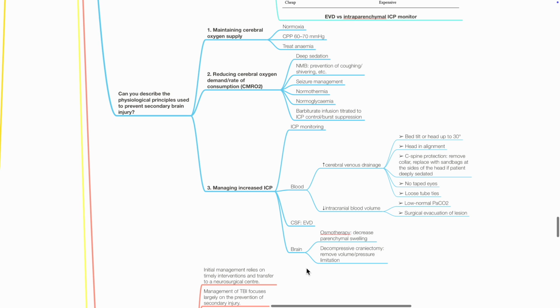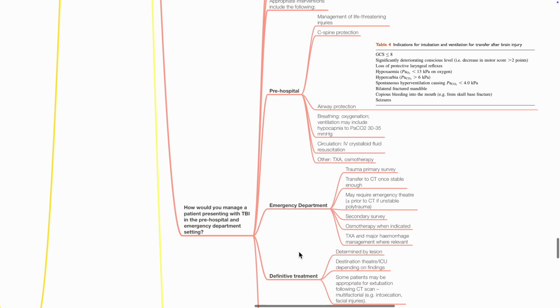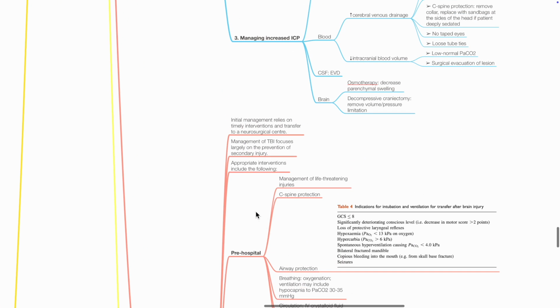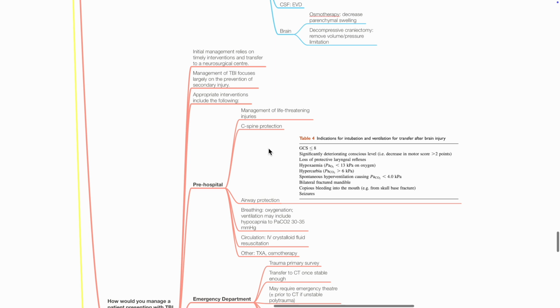How would you manage a patient presenting with TBI in the pre-hospital and ED setting? Initial management relies on timely interventions and transfer to a neurosurgical center. Management of TBI focuses largely on prevention of secondary brain injury. Appropriate interventions include, pre-hospital, management of life-threatening injuries, C-spine protection, and airway protection. Indications for intubation are included here.